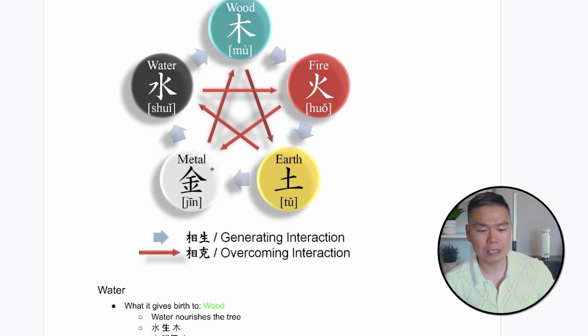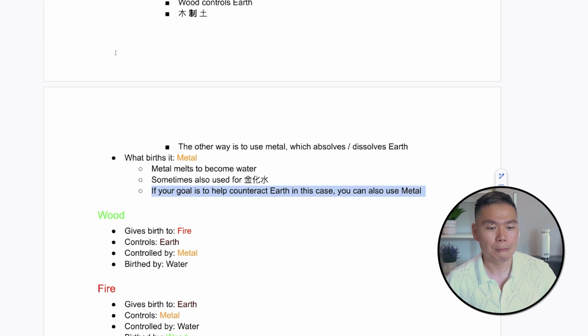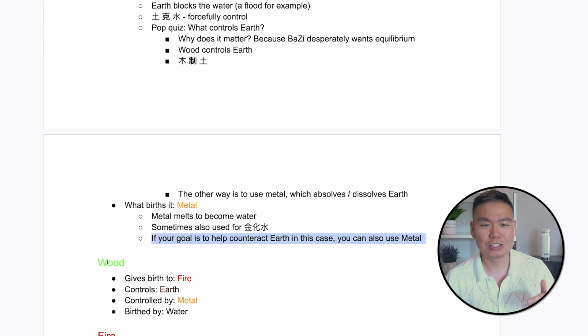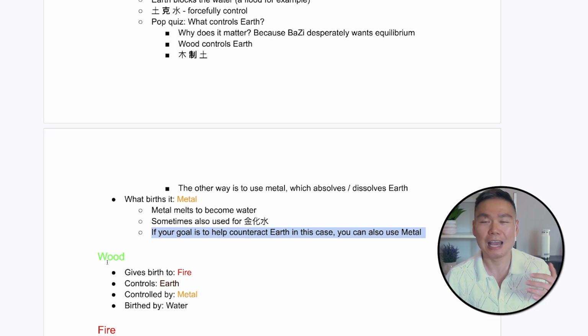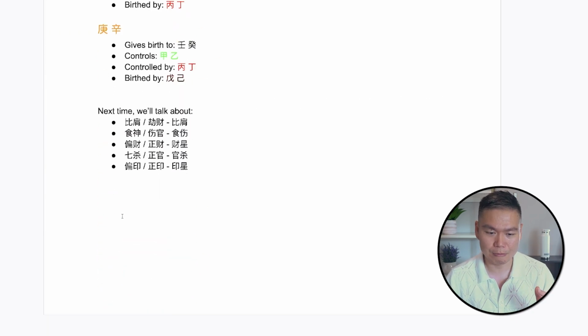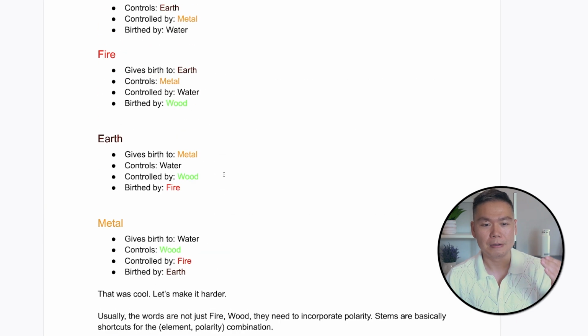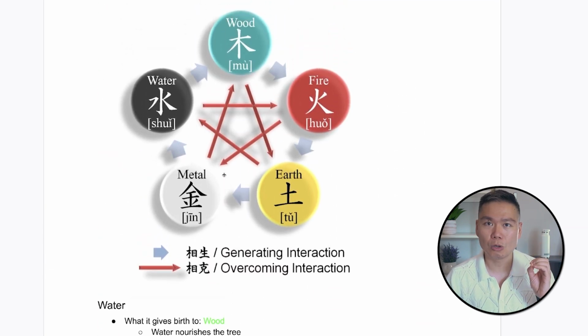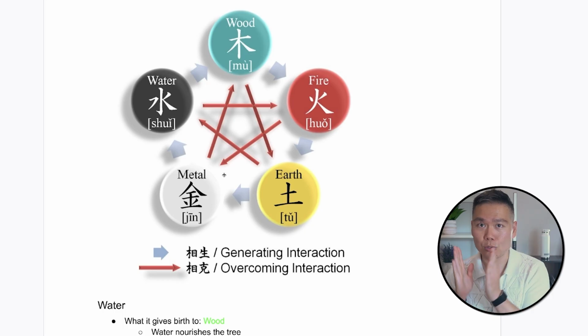Right now we're looking at water, but if you look at fire, wood, earth, it's always that way. And so we have this relationship, and we're going to create terms for those relationships, which will be at the bottom here. It's called 比肩, 身材, 食神, 三观, etc. But this lesson is actually to teach the fundamental reasons why we have these terms. The thing that controls you, in order to counteract it, you can have two ways.